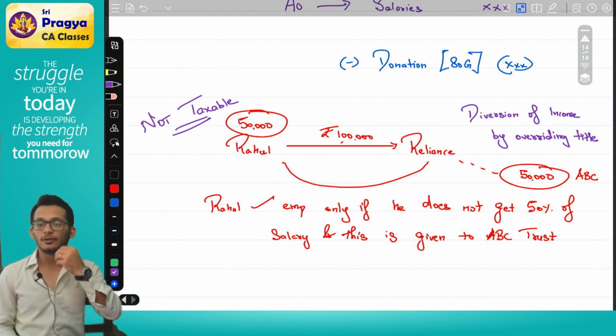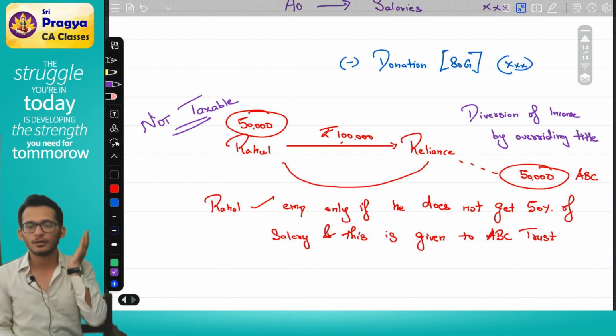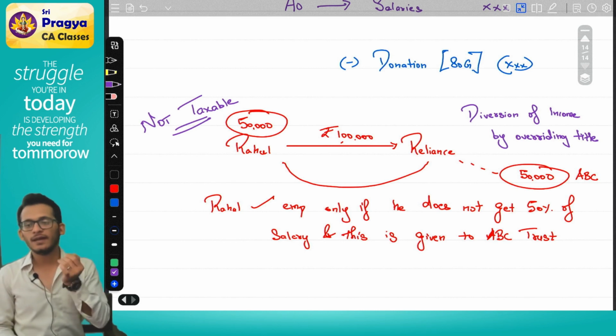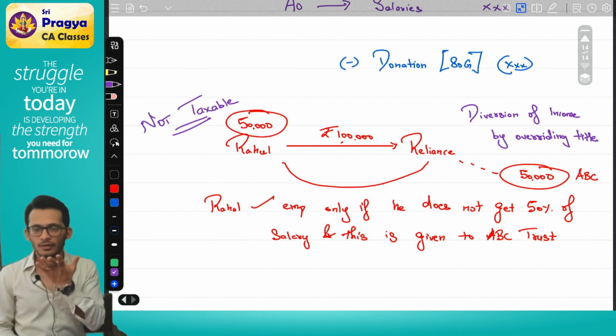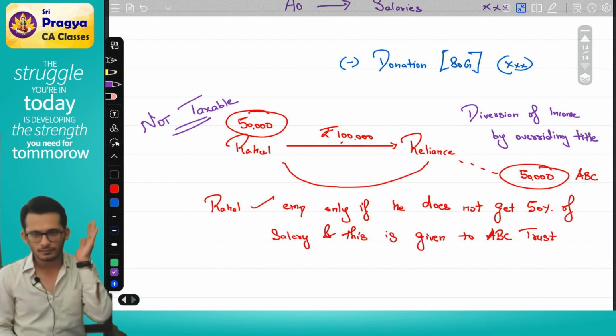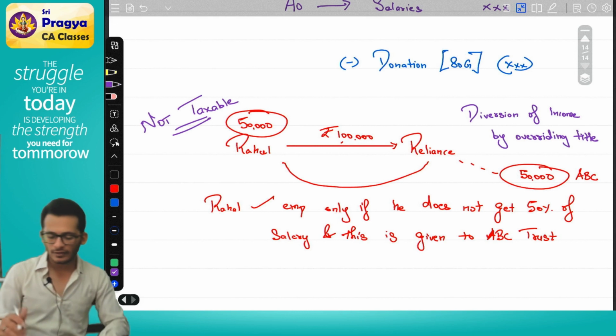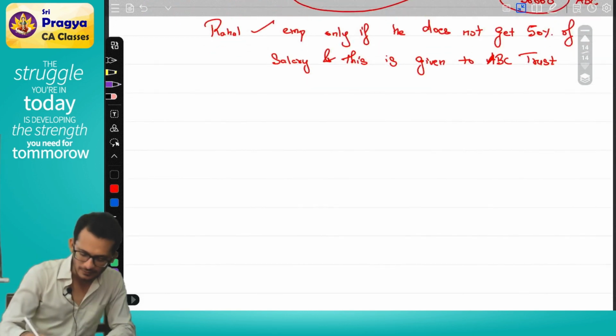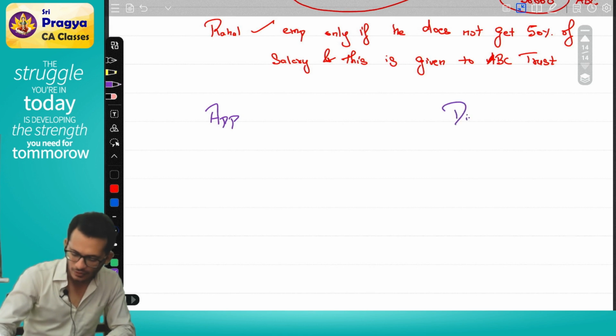In the second scenario, I don't even have the title over the income. Yes or no? Do I have the title? No. If I don't even have the title, can I make the decision? No. If I cannot make the decision, is it my income? Can I tax it for me? I cannot tax it for me. So there are two words for you to remember. One is application of income, one is diversion of income.